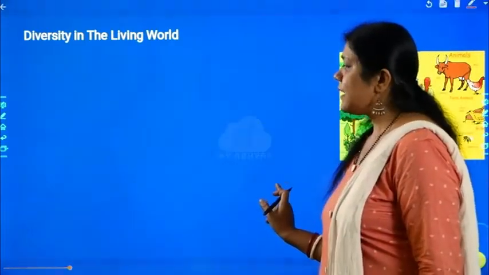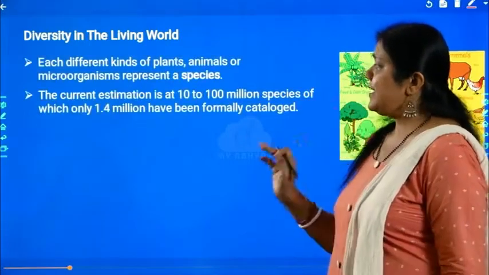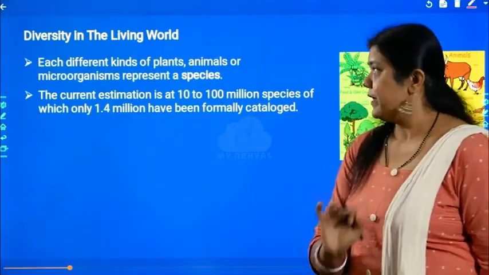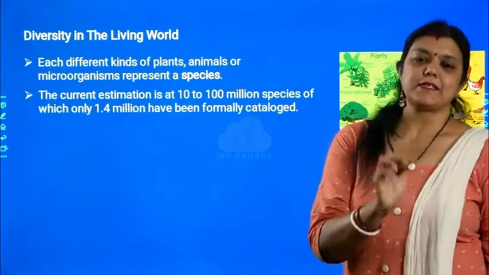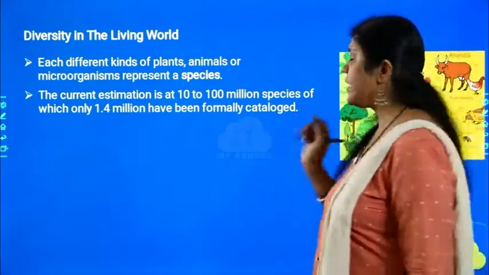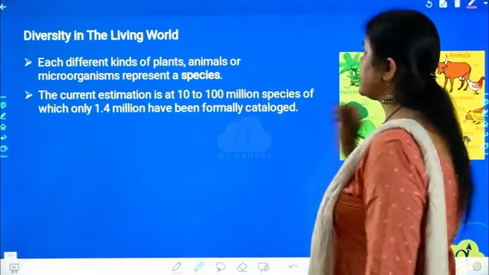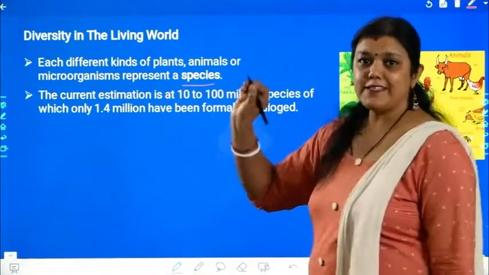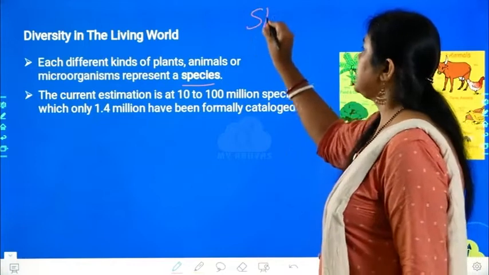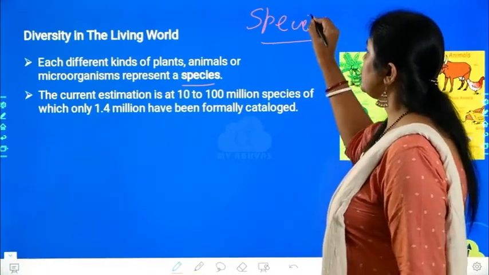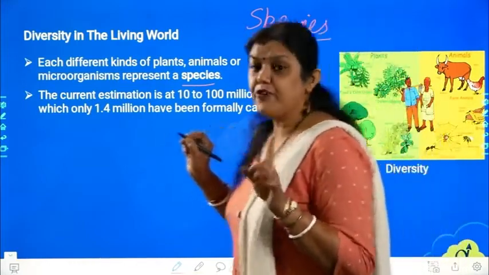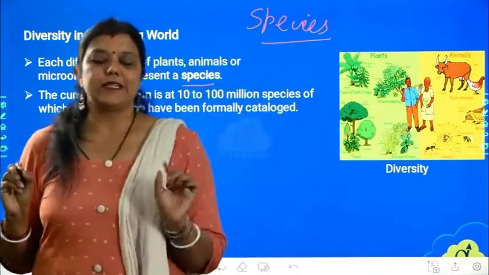Okay, let us see what is the next one. Each different kind of plant, animal, or microorganism represents one species. Very, very important term. You have to understand it very carefully. What is a species? It is an individual one, each different kind is considered as one species.